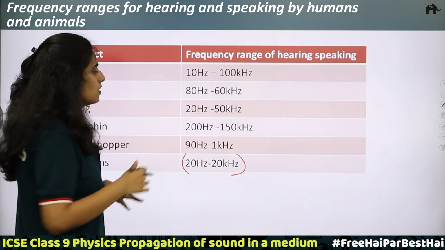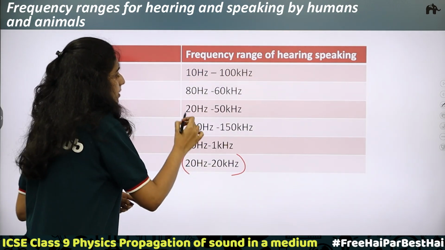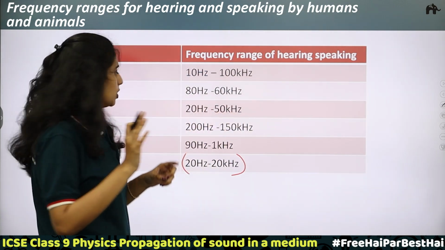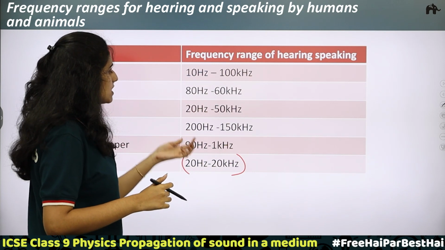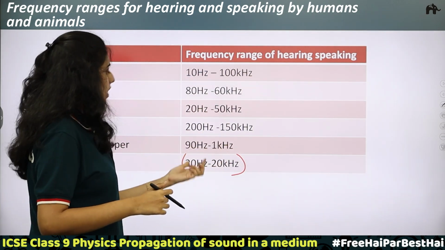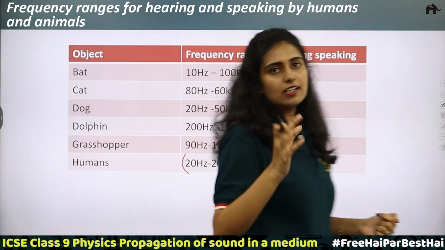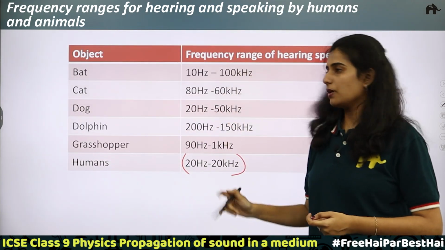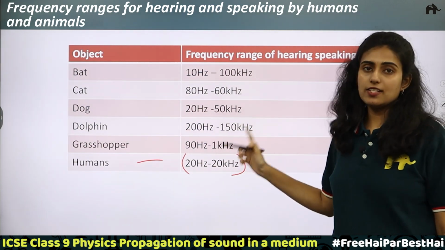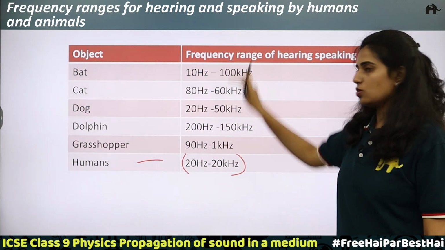Next, for a dolphin, they are able to hear from 200 hertz to 150 kilohertz. Next, a grasshopper, it is 90 hertz to 1 kilohertz, which is small compared to humans. So, at least these things you can remember. Very important is the case of humans, which is 20 hertz to 20 kilohertz. You can just study these two.